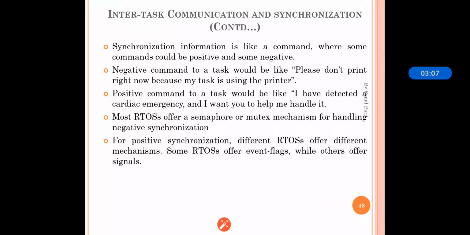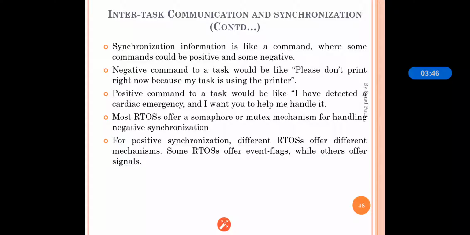Synchronization information is like a command where some commands could be positive and some commands could be negative. Yes, whenever there is synchronization of information, it's not necessary that the commands will always be positive. Some will be positive and some will be negative. So negative command means what? Suppose any task is running and a particular interrupt tries to occur, so it will give the message that please don't print right now because my task is using the printer. Means we will not offer you access to the resource because our task is accessing that particular resource. So it is the negative command.